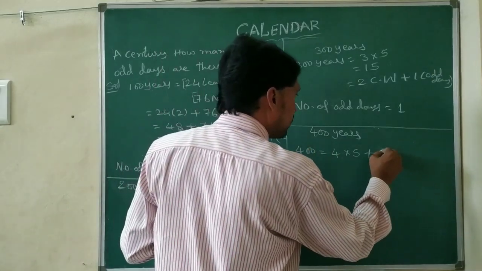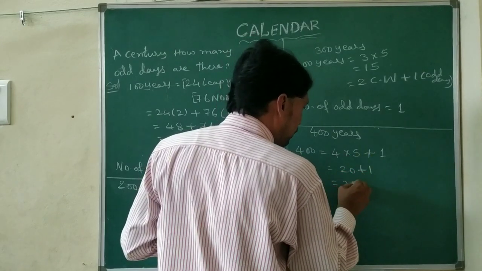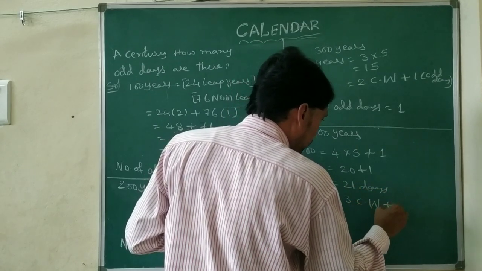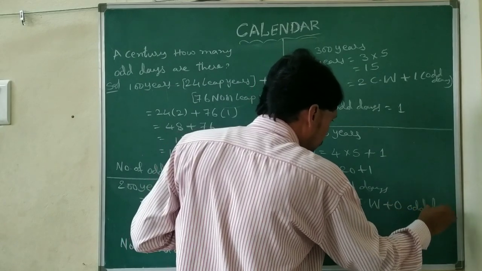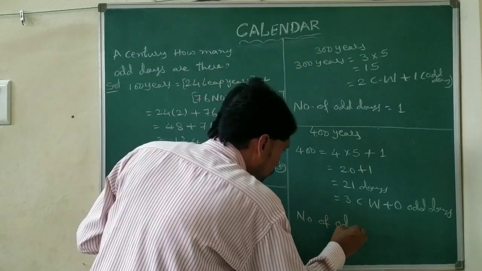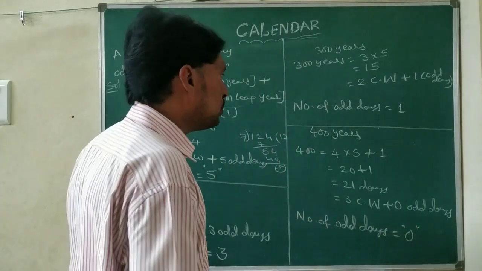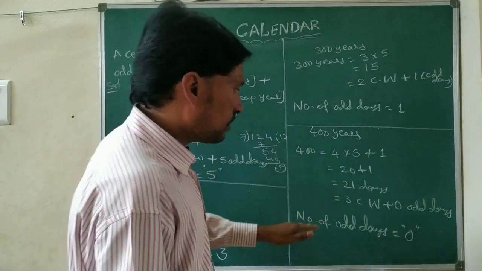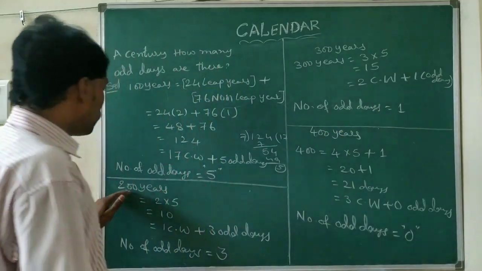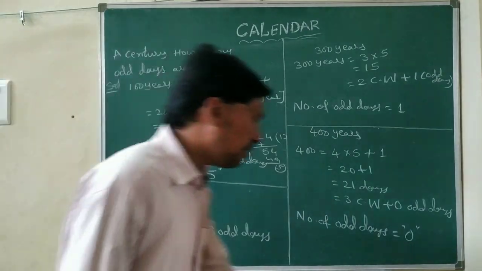For a leap year we get 1 extra day. That equals 4 into 5, that is 20, plus 1, that equals 21 days. 21 days means 3 complete weeks plus 0 odd days. So for 400 years the number of odd days is 0. For 300 years the number of odd days is 1. For 200 years, 3. For a century, meaning 100 years, the number of odd days is 5.